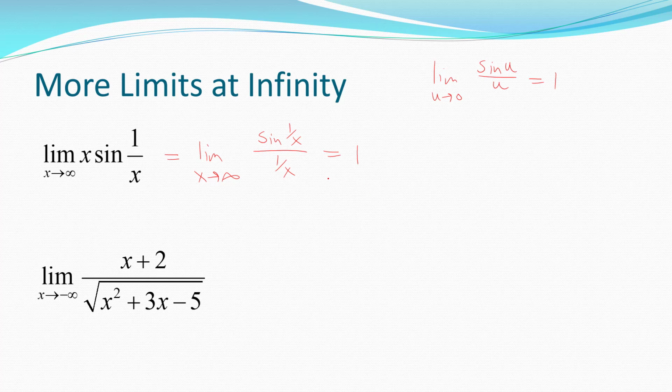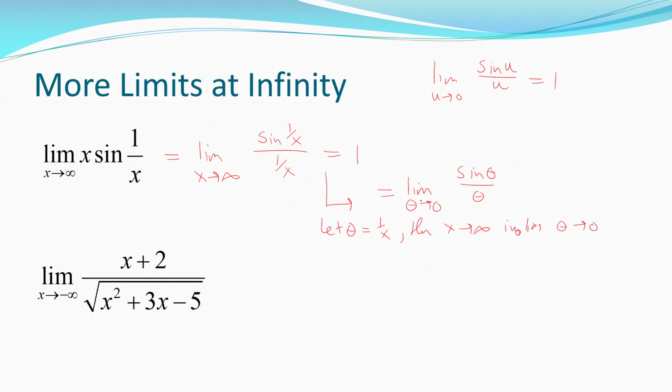So sometimes people use an in-between step. If you don't like this, instead, you could say let theta equal 1 over x. Then x going to infinity implies that theta is going to 0. So the limit then would become the limit of sine of theta over theta, and we just have to insist that theta is going to 0.